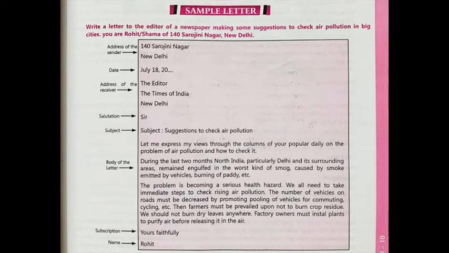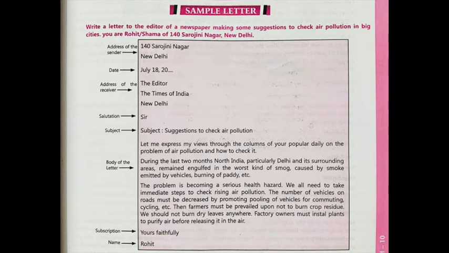Your address is given in the question: you are Rohit or Shama of 140 Sarojini Nagar, New Delhi. So you can use the same, 140 Sarojini Nagar, and in the next line you write New Delhi.